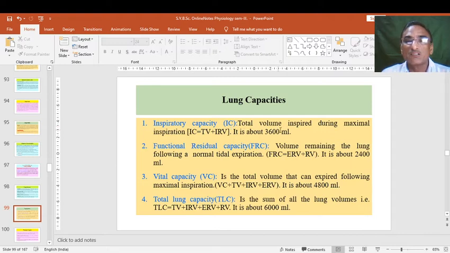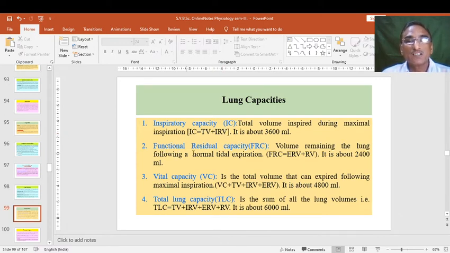So the total volume inspired during maximal inspiration is about 3600 ml. Inspiratory capacity is equal to tidal volume plus inspiratory reserve volume.